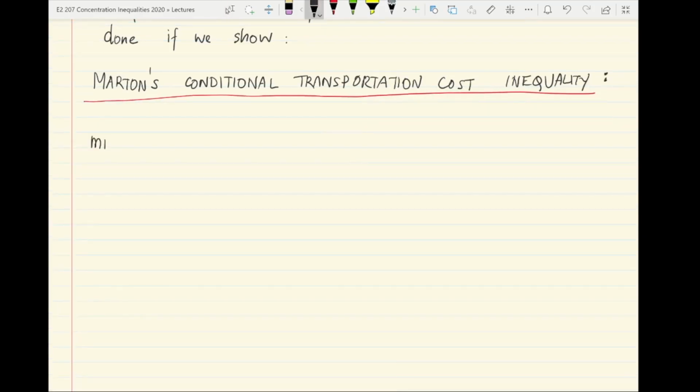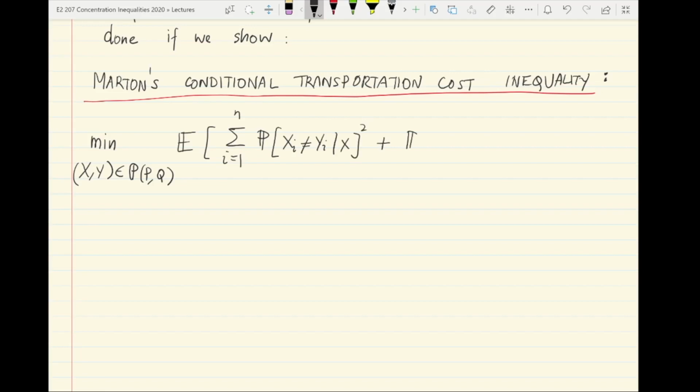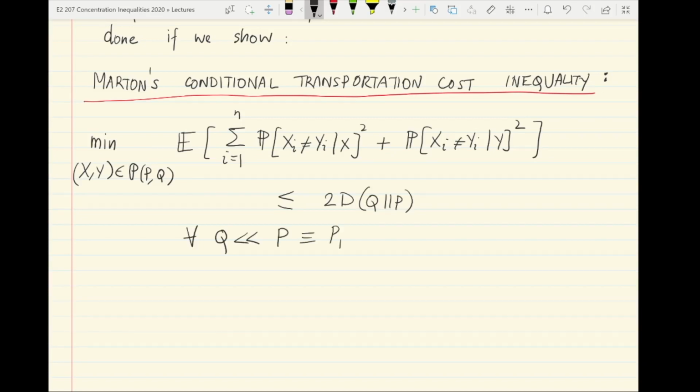which is essentially the statement that there exists a coupling of x and y, or of the measures p and q, such that under that coupling the expected value of the conditional probability of discrepancy, the square of it, given x, plus the same symmetric version given y, okay, so the sum of these two conditional discrepancy probability squares, is at most 2 dqp for all probability measures q absolutely continuous with respect to p, which is basically assumed to be a product measure.